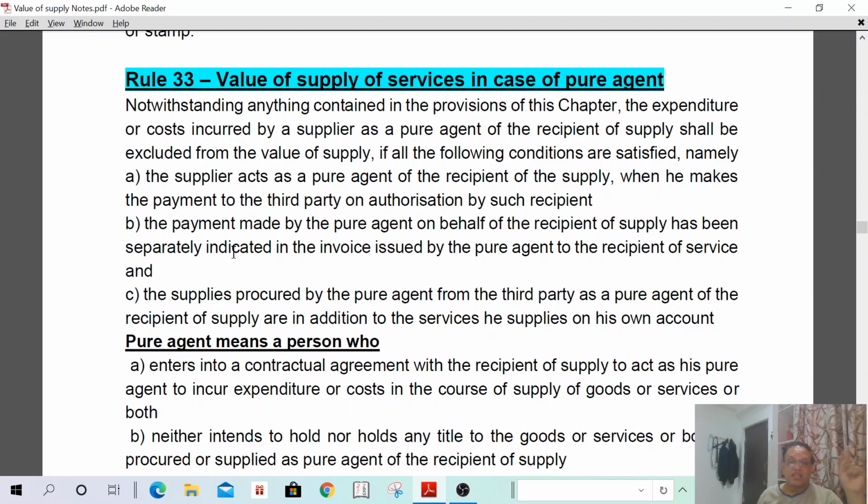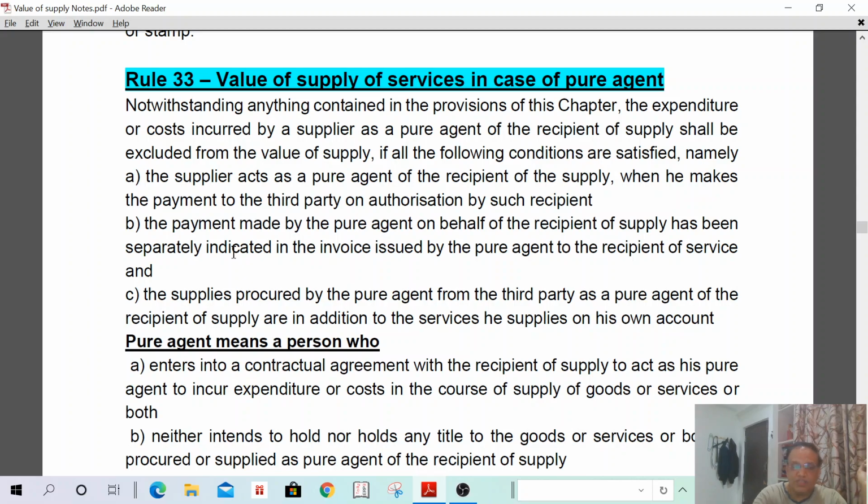And in addition to his supplies, he has to incur his cost. That means the C and F agent is also charged his fee. He has also incurred some expenses on behalf of the principal. Therefore, in such a case, the value of a pure agent cost shall not be included.